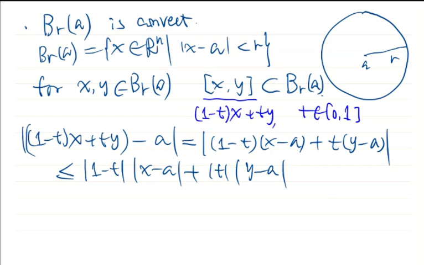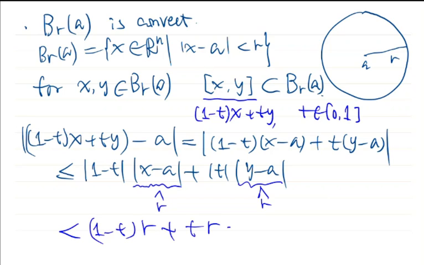But t is taken from the interval [0, 1]. So 1 minus t and t are both nonnegative. Therefore, the absolute value is not necessary. On the other hand, the norms of x minus a and y minus a are both less than r. So the right hand side will be less than (1 minus t)r plus tr, which is exactly r.